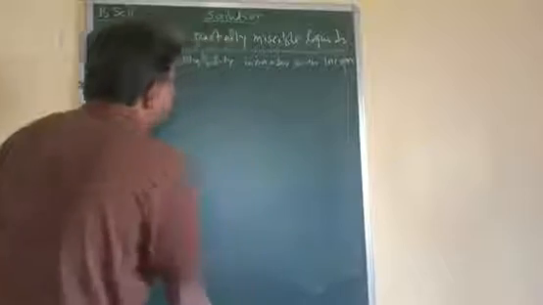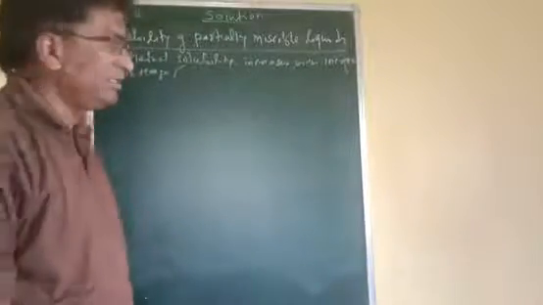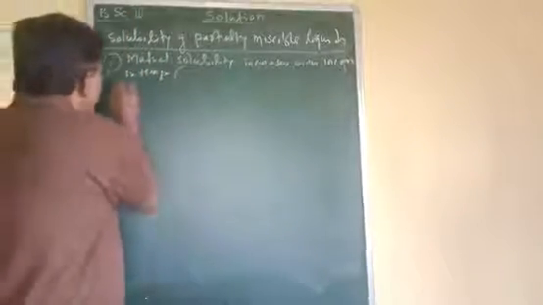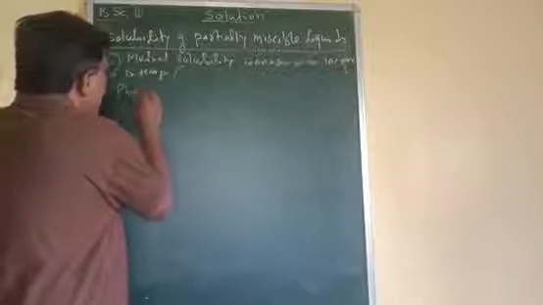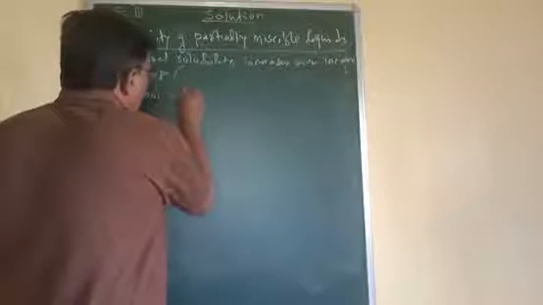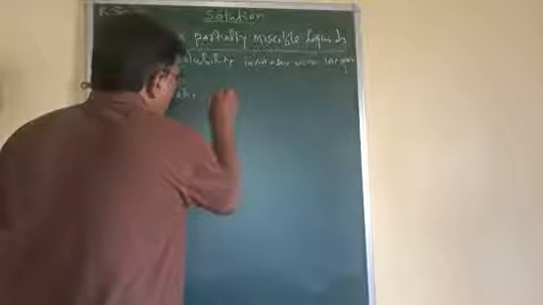Mutual solubility increases with increase in temperature. The example of this is the phenol water system.